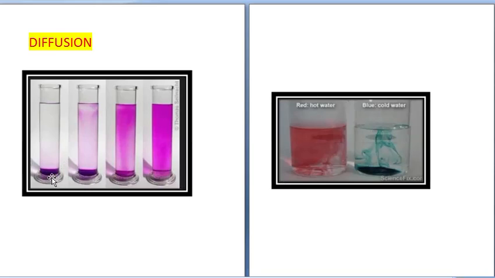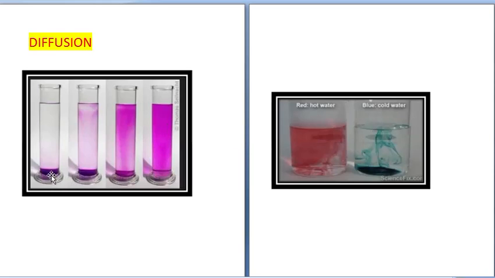We have taken a container having water, and in it we have taken a potassium permanganate tablet. Now slowly see over here, the molecules of potassium permanganate were more concentrated at the bottom initially, but they started spreading upwards, and soon a state will come when the whole of the solution is homogeneously colored.